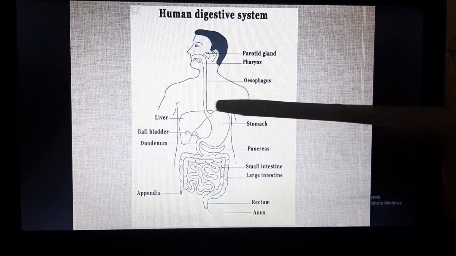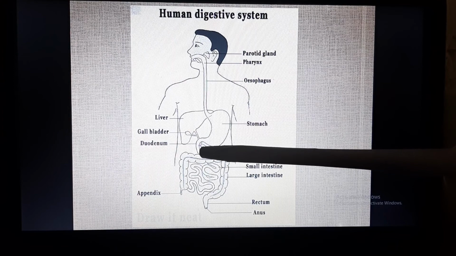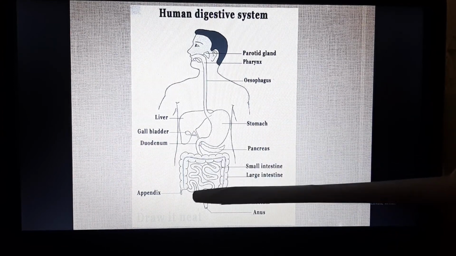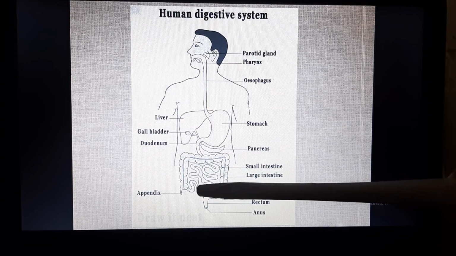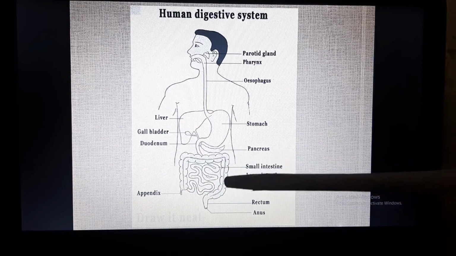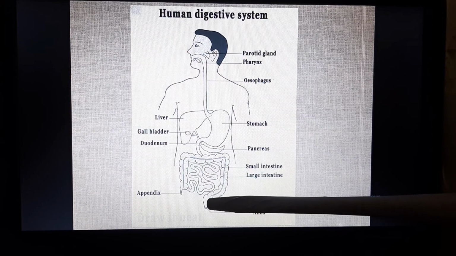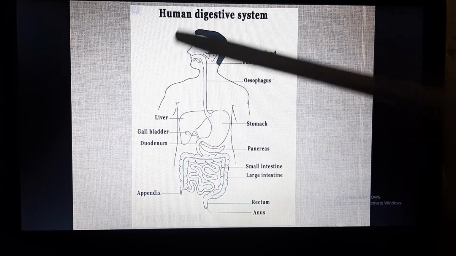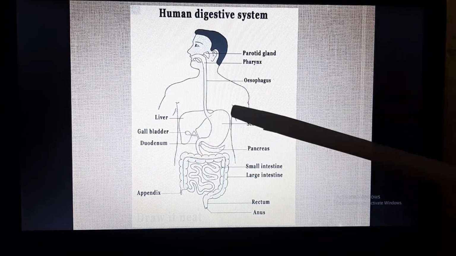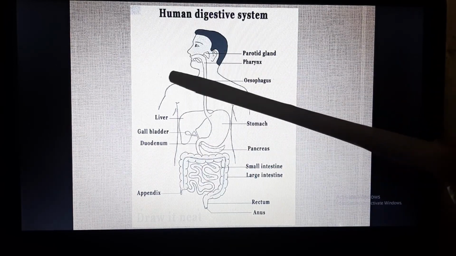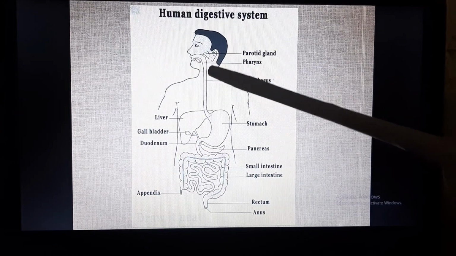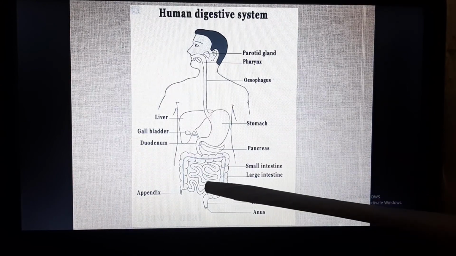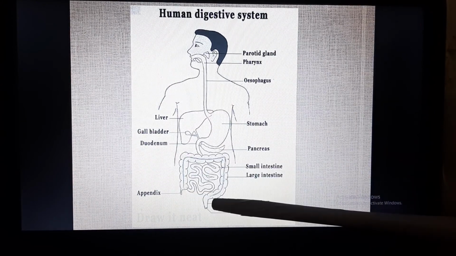Now from the stomach, after partially digesting, the food moves to the small intestine. After digestion in the small intestine, the undigested food moves to the large intestine. Then it is stored in the rectum and it is excreted through the anus. So we can see that in the human digestive system, the parts of the alimentary canal are the mouth or buccal cavity, esophagus, stomach, then small intestine, large intestine, rectum and anus.